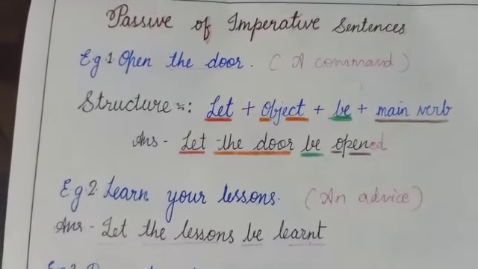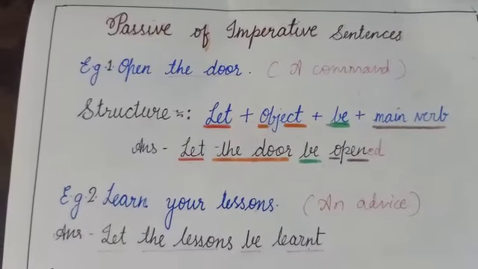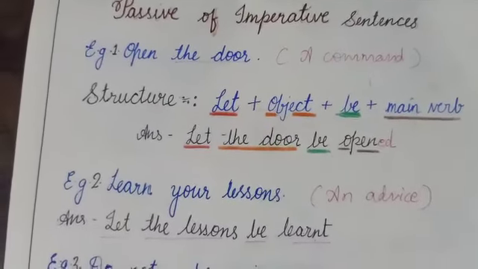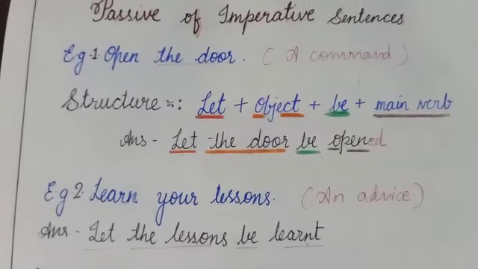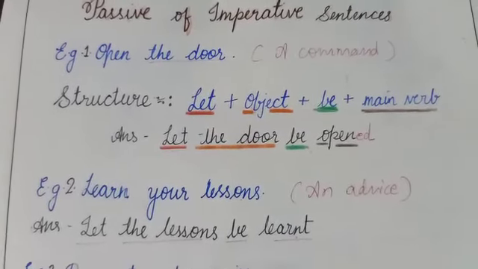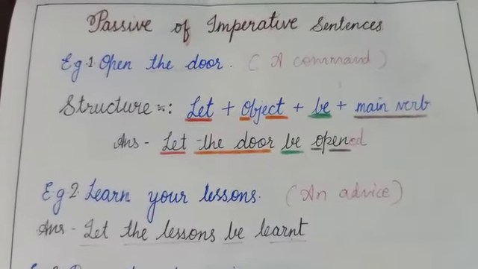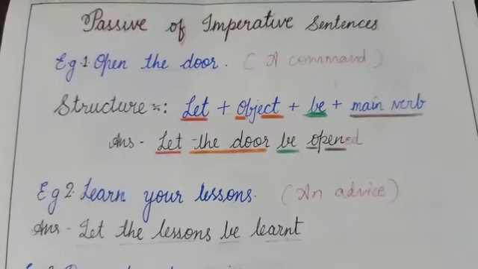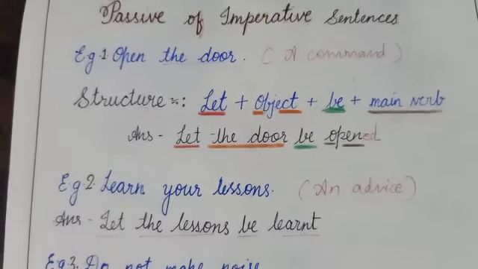Different types of sentences are changed in different ways into passive forms. Let's first take the imperative ones. A sentence that expresses a command or an advice or a request is called an imperative sentence.